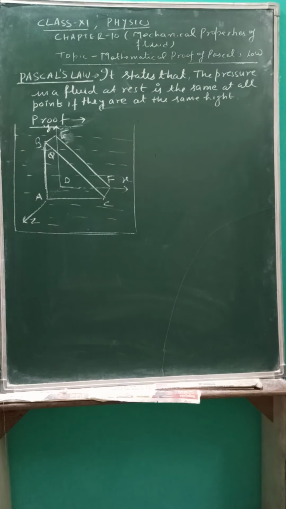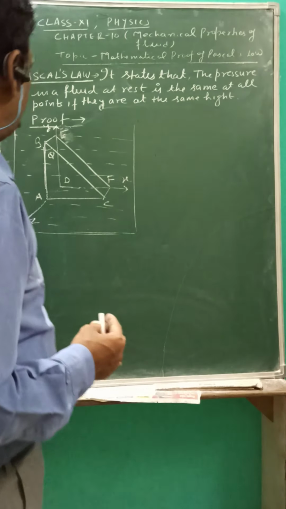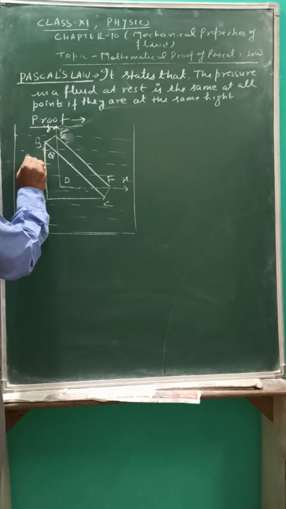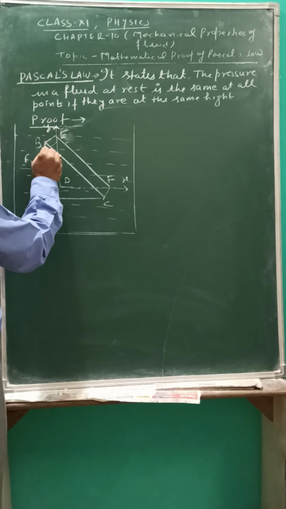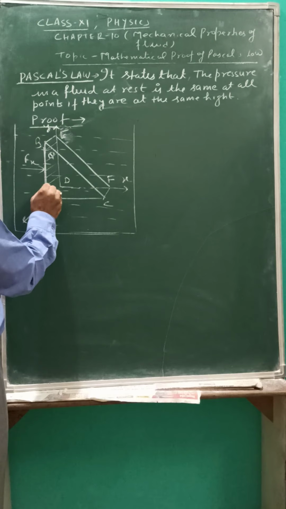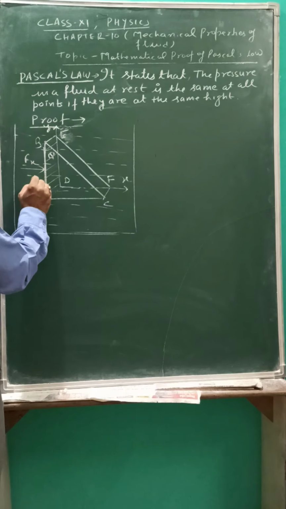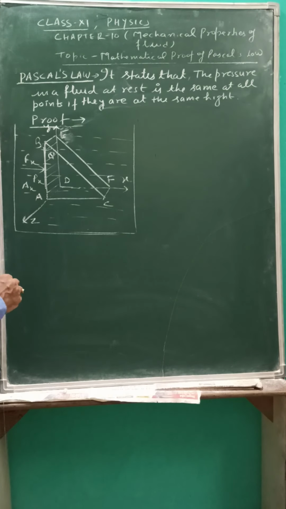So as we know that fluid at rest exerts a normal pressure on the surface. So let Fx be the normal force along this face. Which face? That is ABED. Here the pressure is Px and the area of this face is Ax.